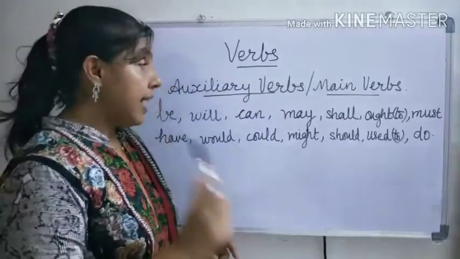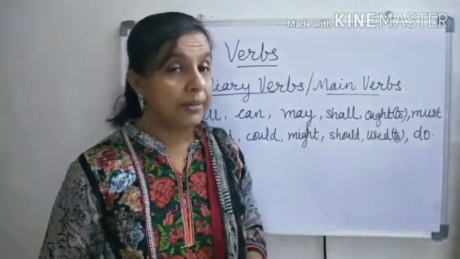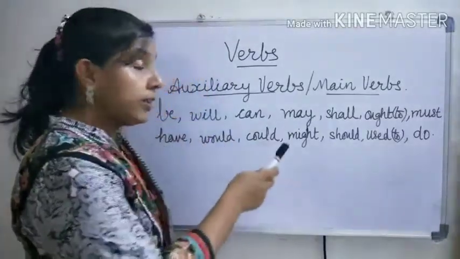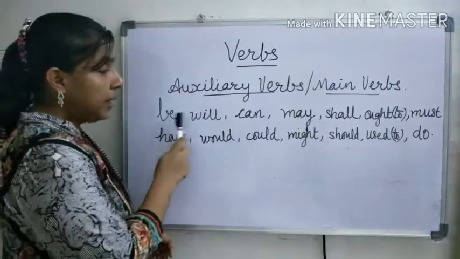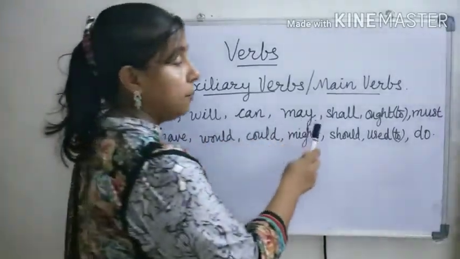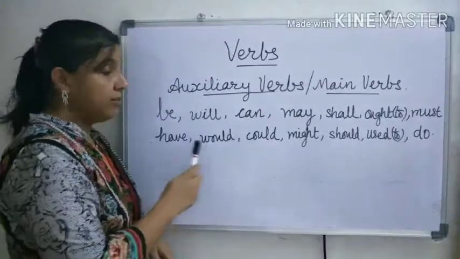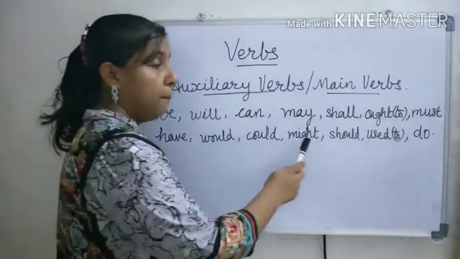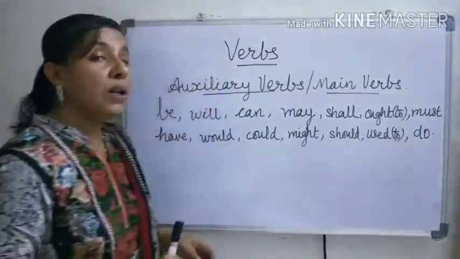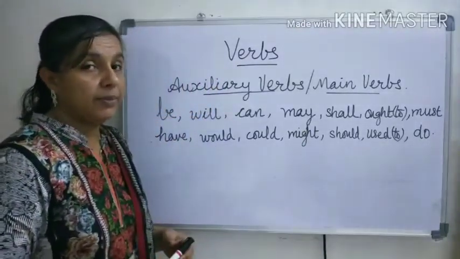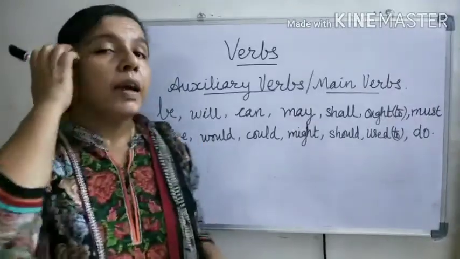Verbs are either auxiliary verbs or main verbs. There are 14 auxiliary verbs. Which are they? See here. Be, will, can, may, shall, ought to, must, have, would, could, might, should, used to, do. All these are auxiliary verbs. So the rest are main verbs.